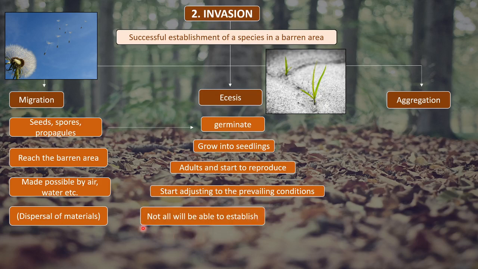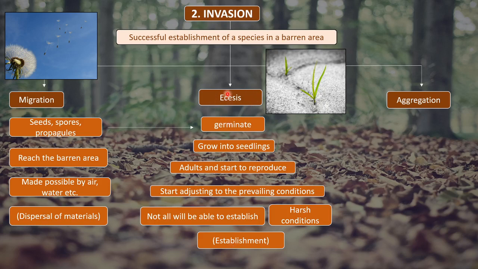Obviously, since it is a barren area, the conditions would be harsh, so not all will be able to establish themselves. All the seeds, spores and propagules that have landed will not germinate, or if all of them germinate, all of them might not grow into adults, and therefore not all will be able to establish themselves because of the harsh conditions. Only those that can survive these harsh conditions will be able to establish themselves.